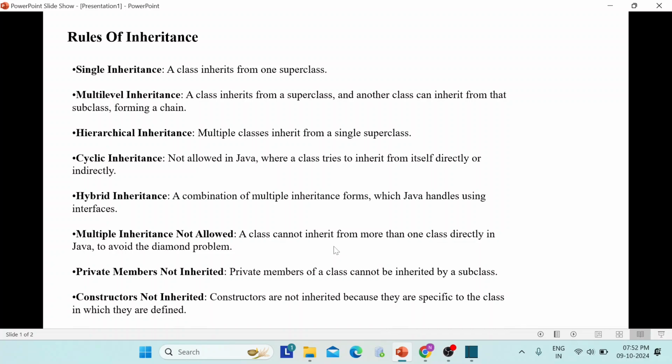Private members are not inherited. A private member of a class cannot be inherited by a subclass, meaning the child class. A private member cannot be inherited because we are providing security. If the child were able to access it in the parent class, then there would be no security. So that's why private members are not inherited. Constructors are not inherited because they are specific to the class in which they are created.